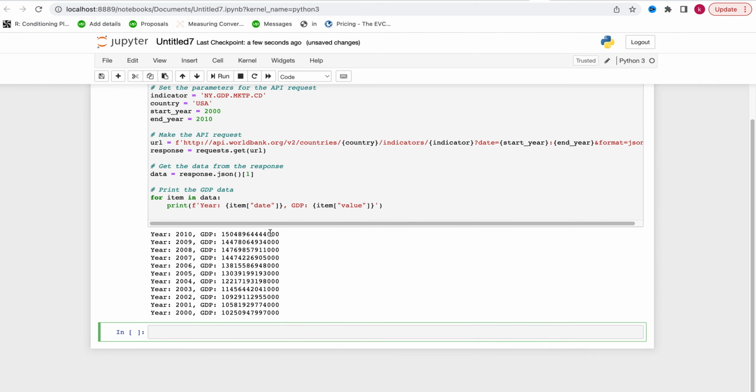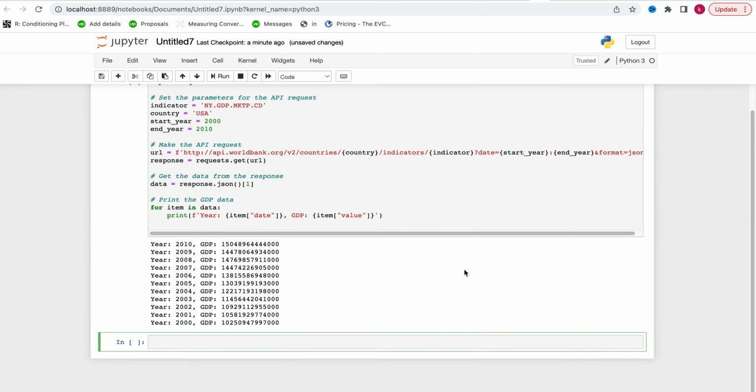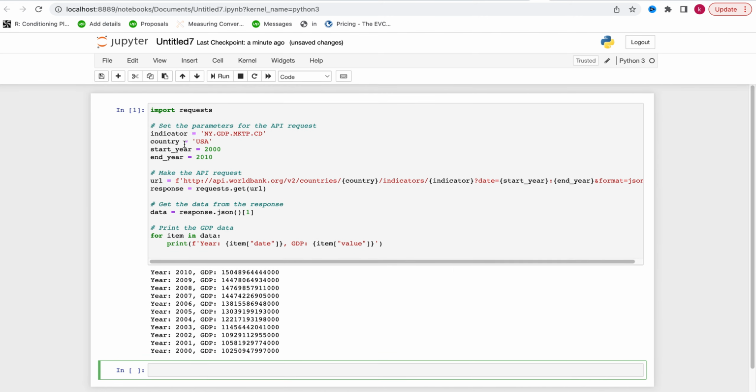See what I'm seeing here? 2010 GDP. You see? Year 2009 GDP. 2008. So we have the GDP here. This is like 15 trillion, 2009, 15 trillion, 14 trillion, and so on. So which is amazing, actually, if you ask me. So we have this information from 2000 to 2010. That's the GDP. And I asked for 3 different metrics, right? Because right here, the one we have is the GDP. I can change this. So if you want to, you can update.